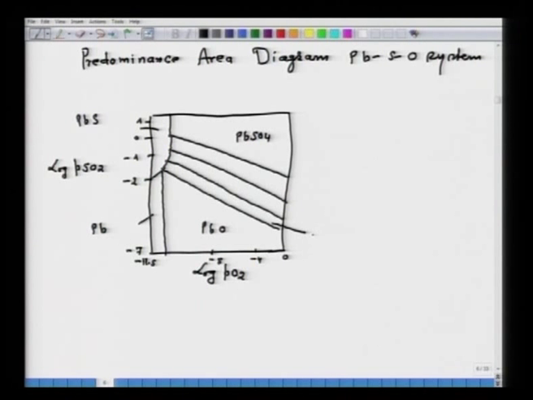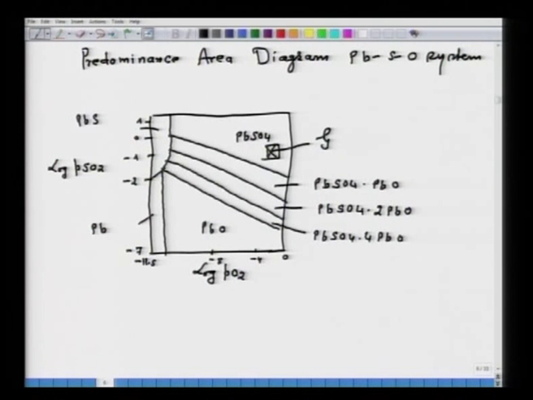So, this one is PbSO4 into 4 PbO, this one PbSO4 into 2 PbO, and this one is PbSO4 into PbO. Now, normally in roasting the lead sulphide ore, the gas composition lies somewhere in this particular region.